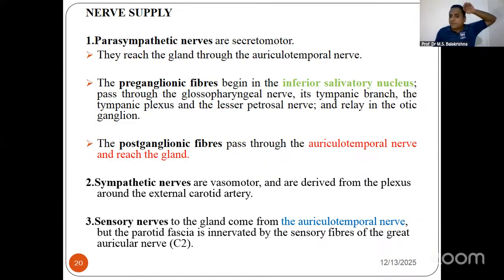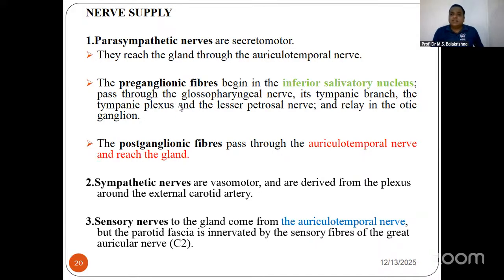Motor means information from the brain towards the organ. So I hope you know that. For example, I see a cake, I love that cake, or I see an ice cream. The sensory nerve impulses will go towards my brain and process: oh, this is ice cream, your favorite. And then the motor impulses will come to the parotid gland, and then salivary secretion starts.